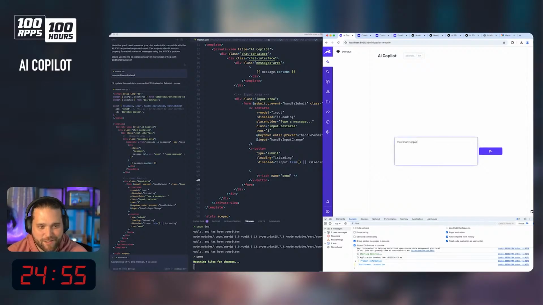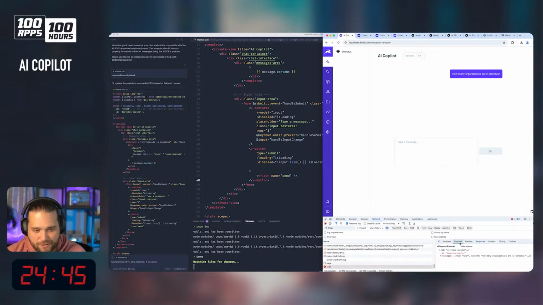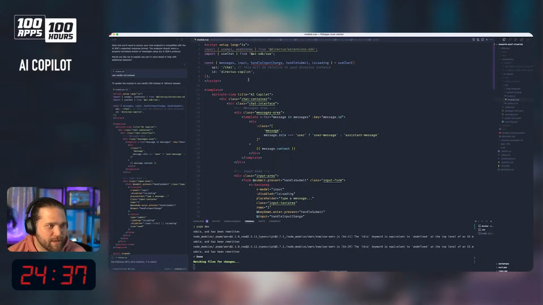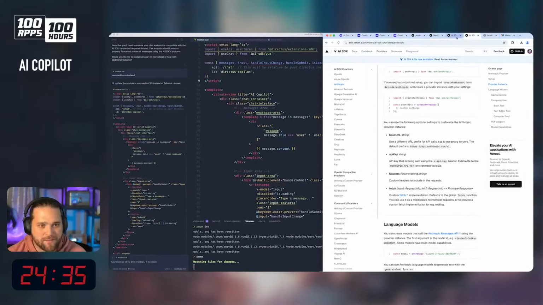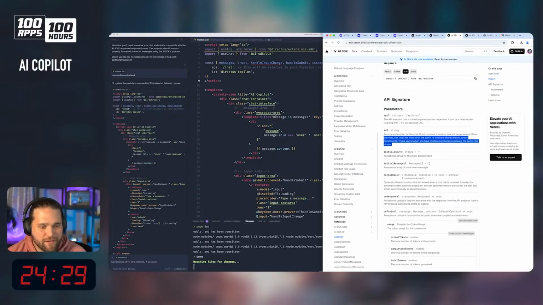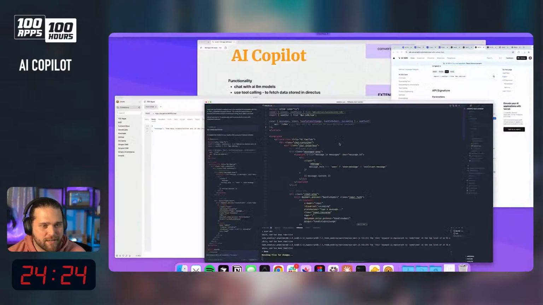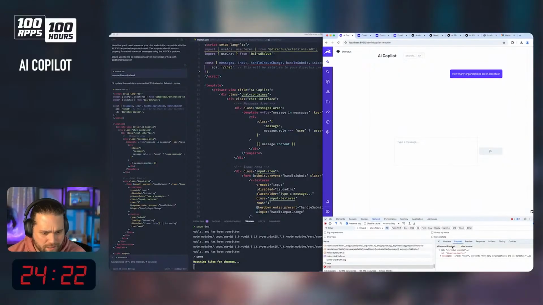How many organizations are in Directus? All right, so is this actually going to work? Who knows? We'll see. Chat is not coming back. Internal server error. There's the messages. I don't think we're going to need to pass the ID of this, right? So if we look for a unique identifier for the chat, let's not use that. We got /chat. Where is the localhost /chat?